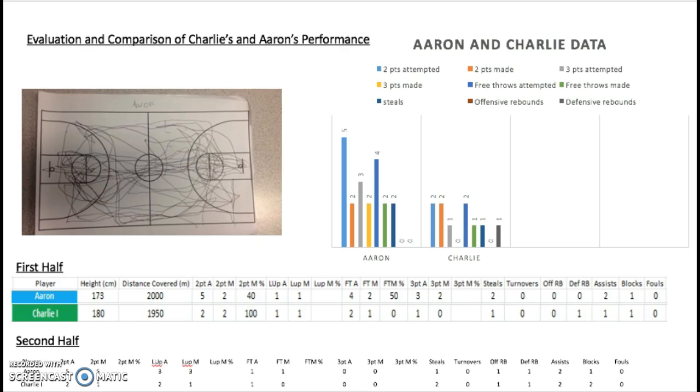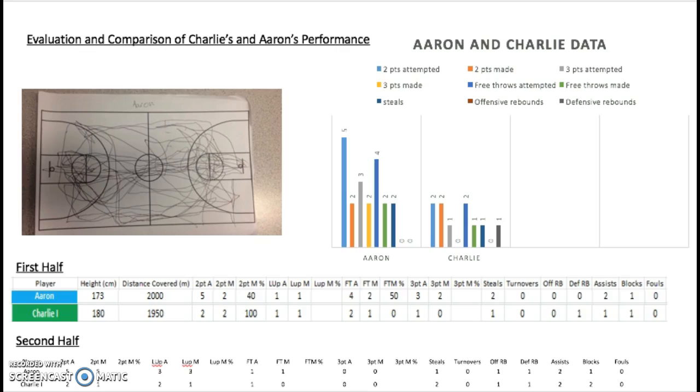Both Aaron and Charlie had a 50% success rate with their free throws, but whereas Aaron attempted 4 and scored 2, Charlie attempted 2 and scored 1. Aaron would therefore seem to be the better player because he attempted more and scored more, even though they had the same percentage success rate. Aaron made 2 steals and Charlie made 1. Neither player made an offensive rebound, but Charlie achieved 1 defensive rebound.